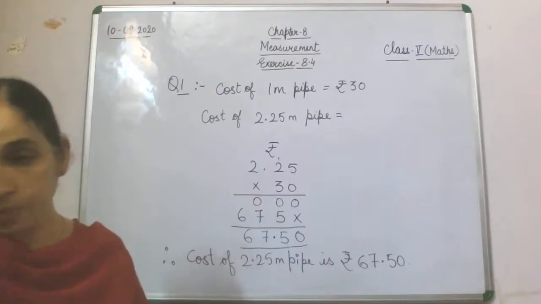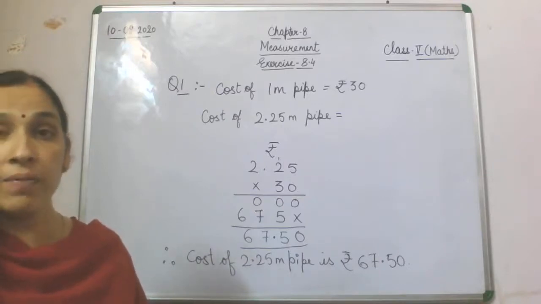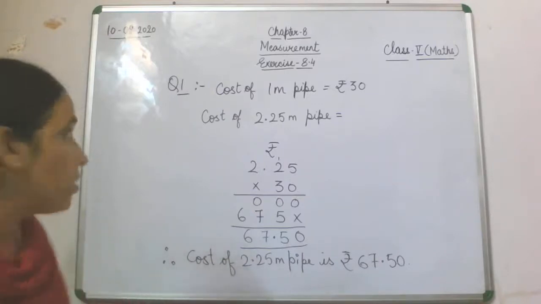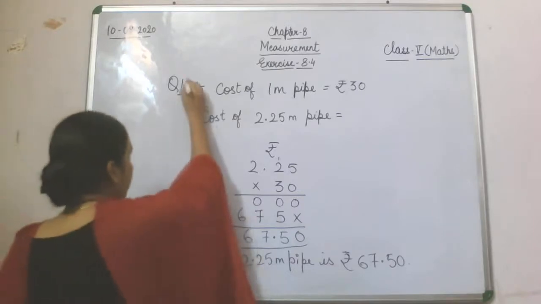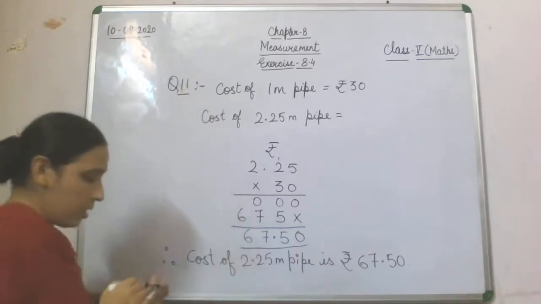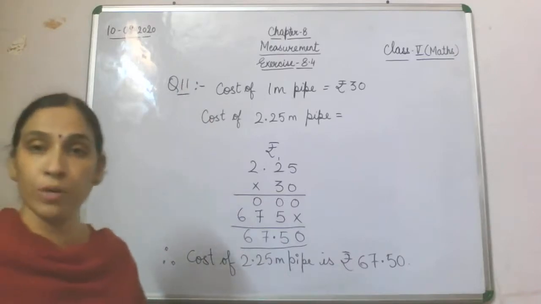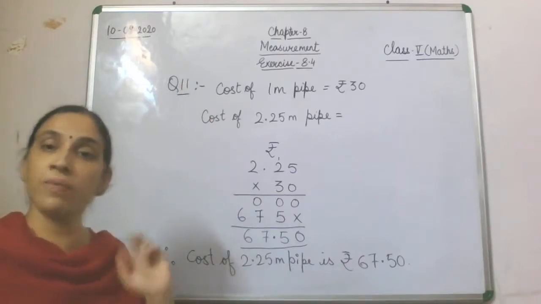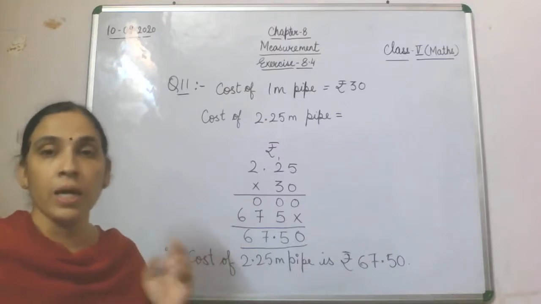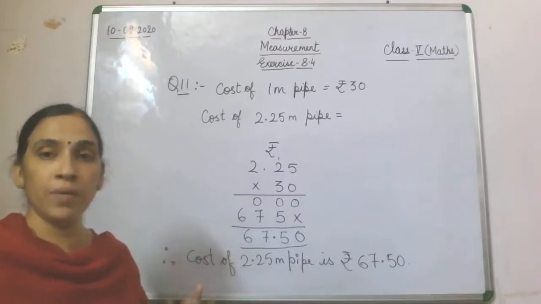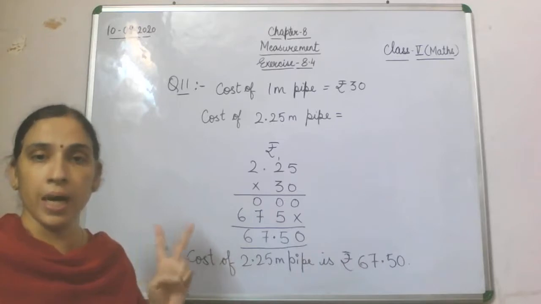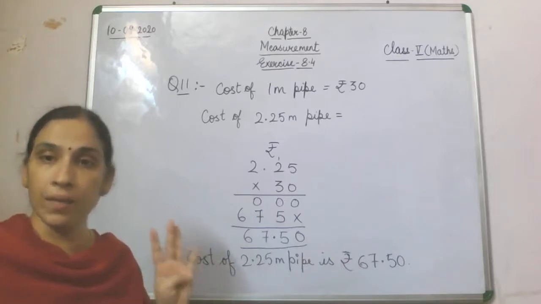So with this we have done question number 11, and this is our last question of exercise 8.4. Question number 7 we have done yesterday. Right now we have done question number 8, 9, 10 and 11.